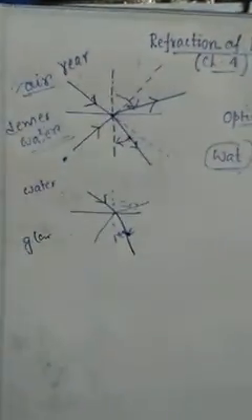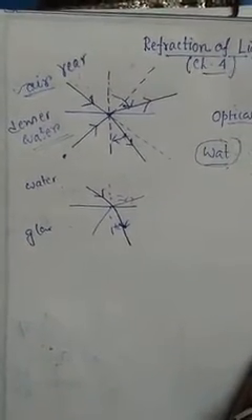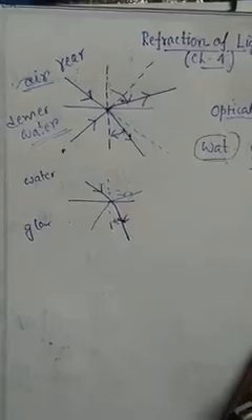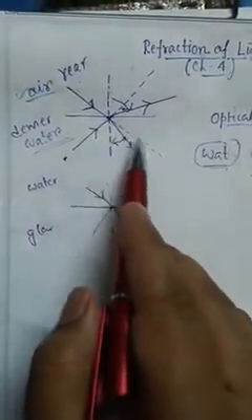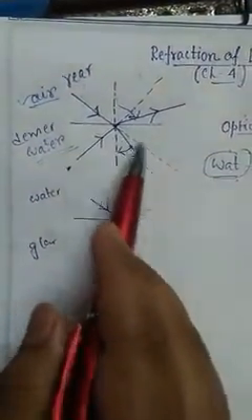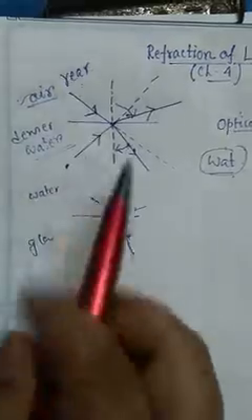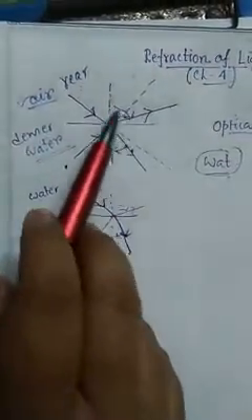Just think about it. Suppose you are running and suddenly your friend pulls your hand, so what will happen? You will change your path. This phenomenon is something like that. The light was just going, but suddenly the medium is resisting its speed. That is why it is bending like this.